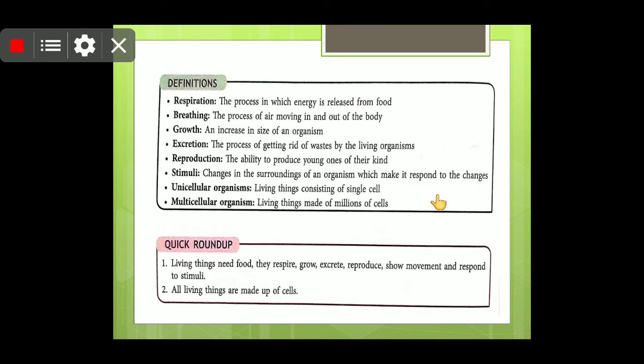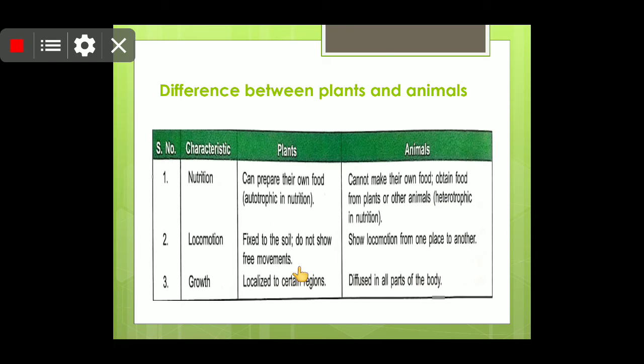Children, now here you can see locomotion. Plants are fixed to the soil and do not show free movement. Children, although I have told you that they will turn towards the sun, they will not move from their place. Now children, animals show locomotion from one place to another.